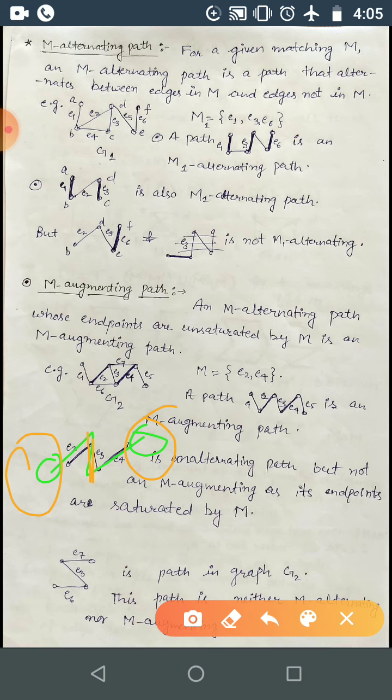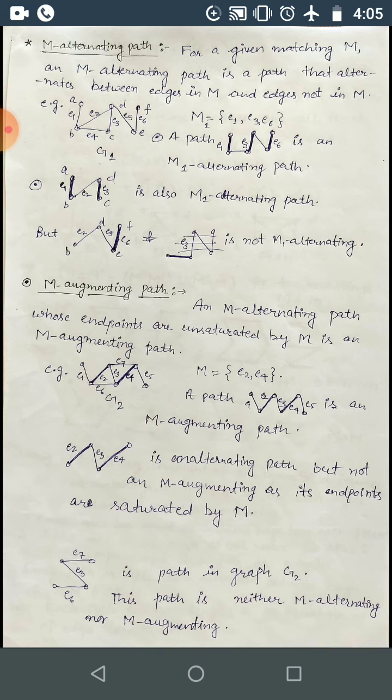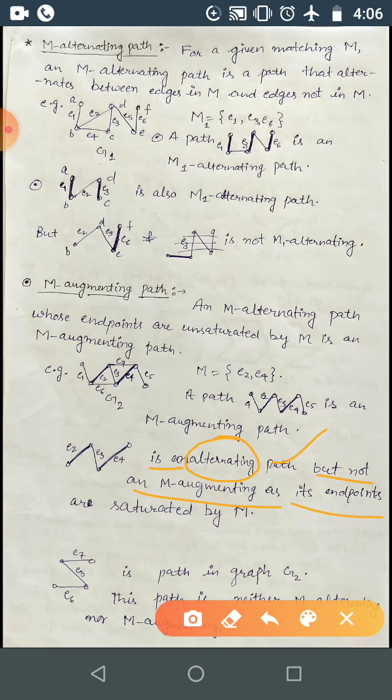So this is an M alternating path, but not an M augmenting path, as its endpoints are saturated by this matching. Because this point and this point are the endpoints of this path, and these are saturated by M. These are present in M, as the incident points.